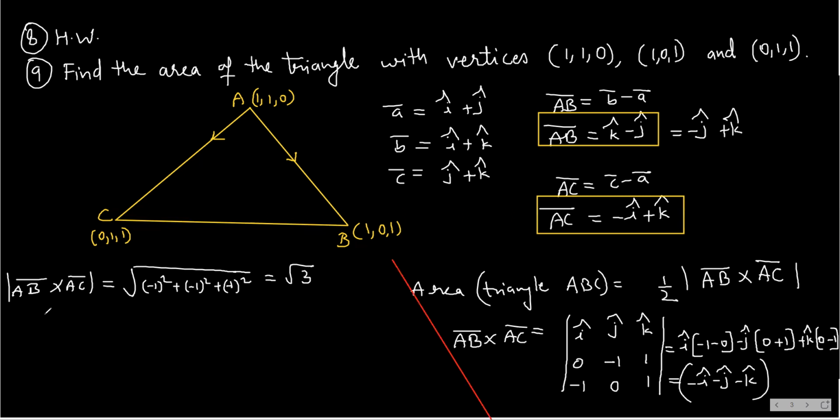So what is finally the area of triangle ABC? The area of triangle ABC is equal to 1 upon 2 into the modulus of this, that is root 3. That is root 3 by 2 square units. Okay, this we have done.